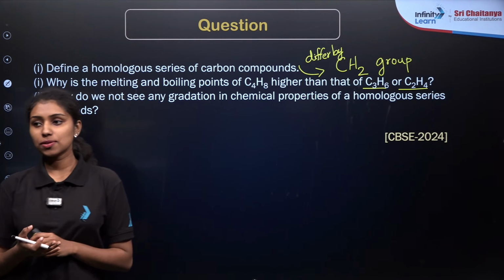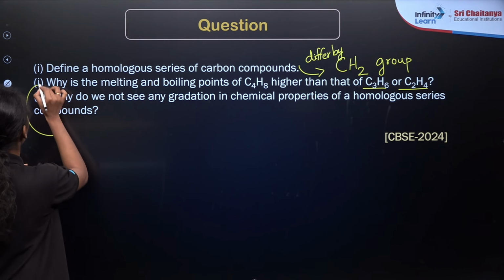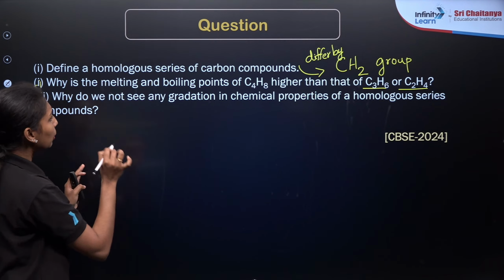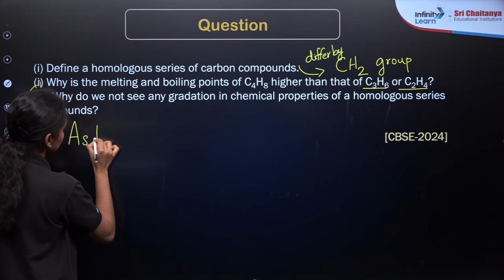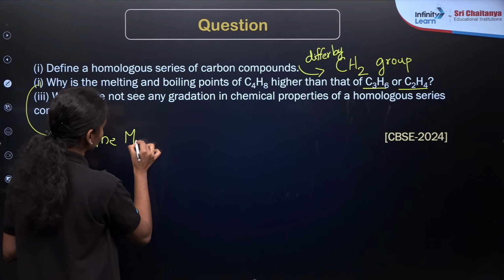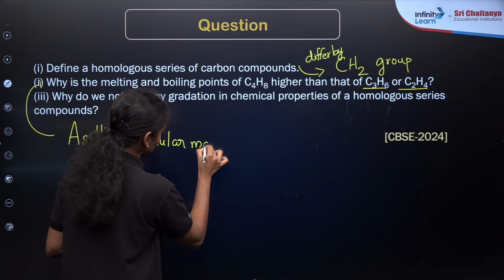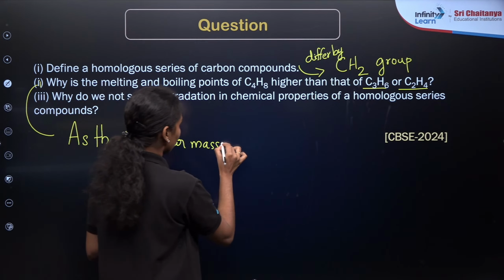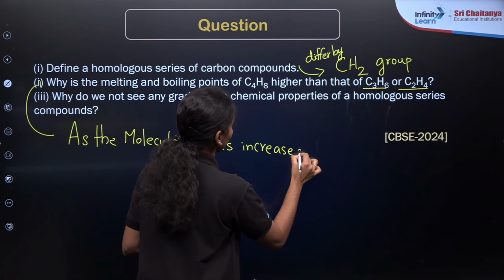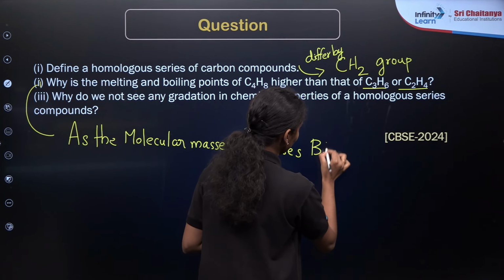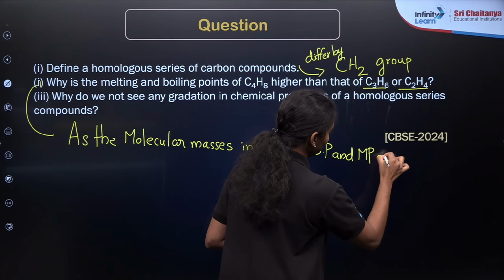In general, we can say that while discussing the melting or boiling point of carbon compounds, as I have already mentioned, as the molecular mass increases, boiling point and melting point also increase, right?